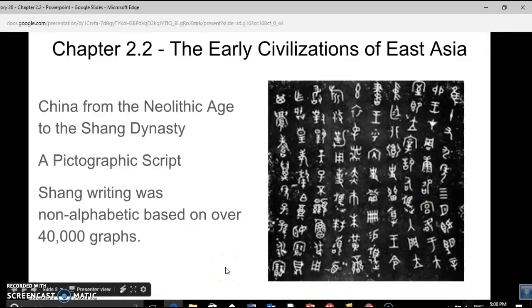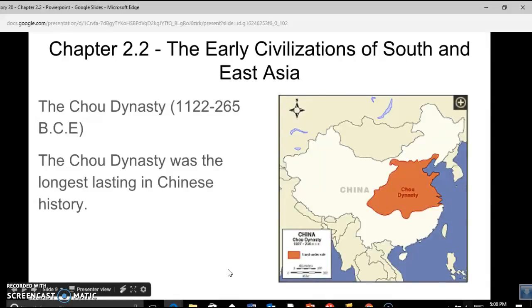A pictograph script. Shang writing was non-alphabetic and based on over 40,000 graphs. The modern Chinese language finds its origins back in ancient times, and it is among the most complex of all languages.